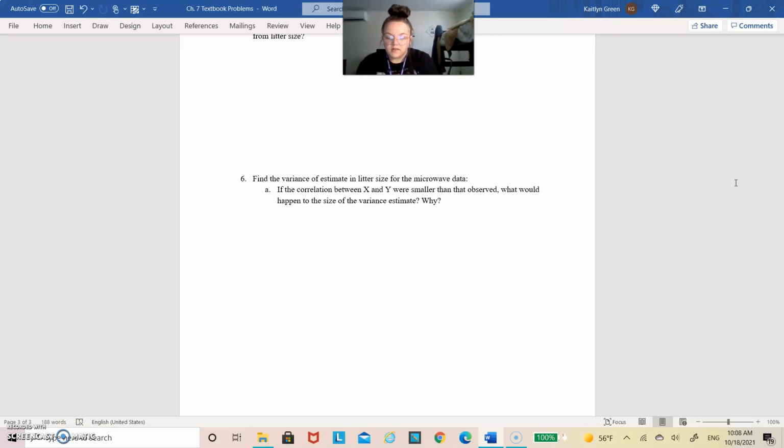And so that makes sense that as r would decrease, the variance estimate would increase, because we would have to have more of an estimate of error for a less strong line than we would have for a line of greater strength. So as r increases, the variance of the estimate will decrease because we have a more concrete and more strong line in comparison to one where r was smaller.